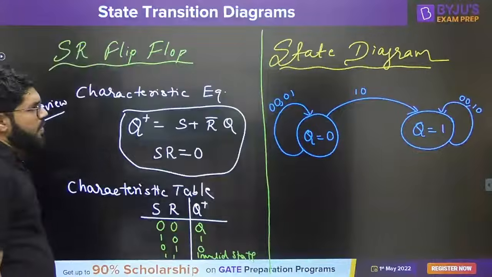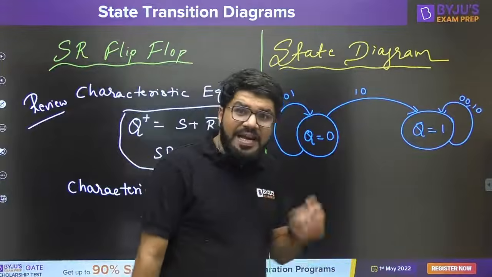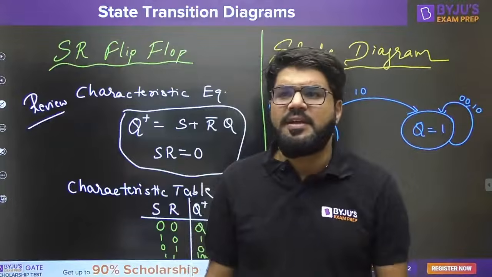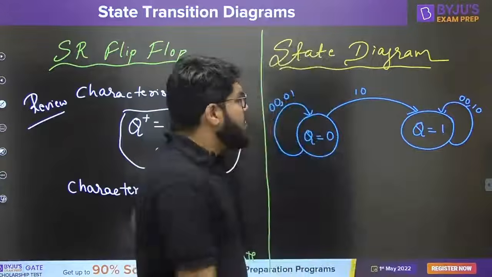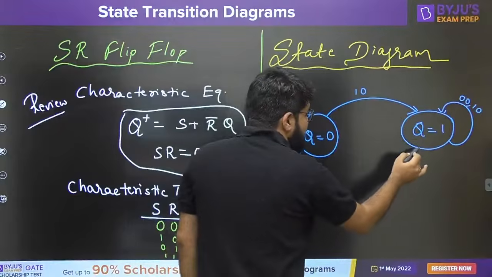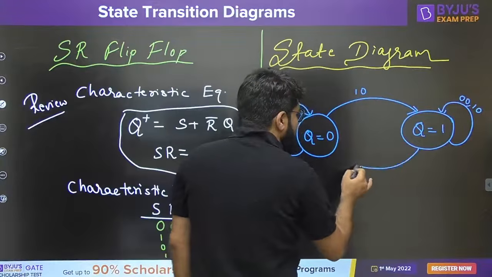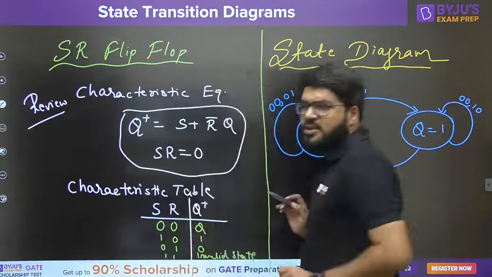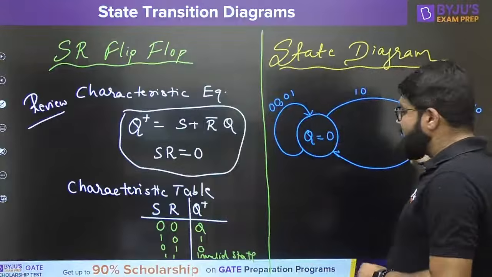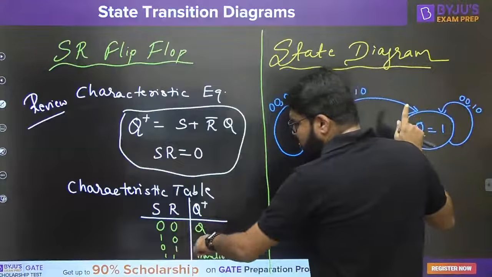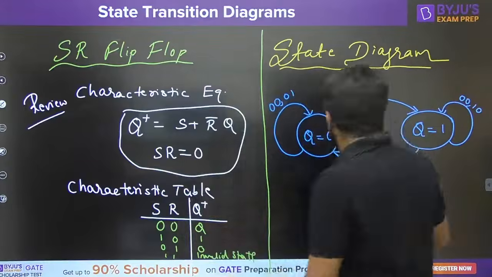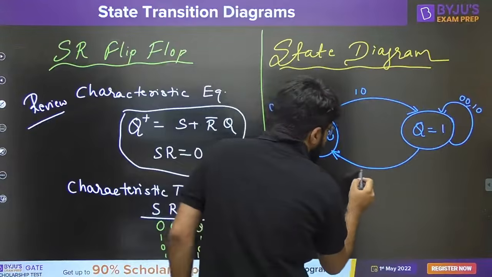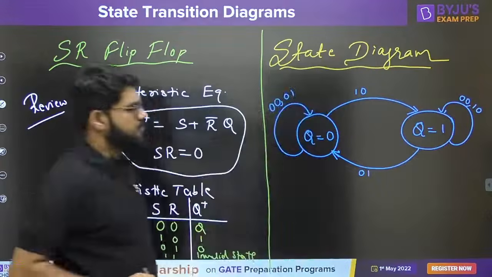Right? Okay. But as I told you, you have to show the state transition from every possible state. So if the state is 1, and the input is 0 1, try to understand. The flip-flop is set, but if the input is 0 1, the flip-flop should next become reset. So from set to reset state, if the input is 0 1.